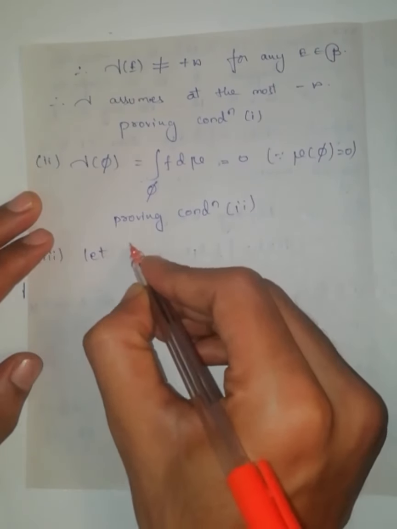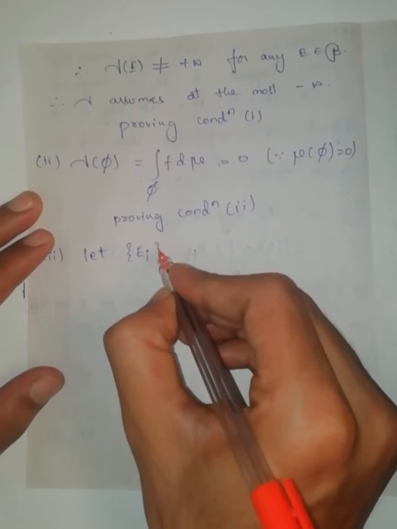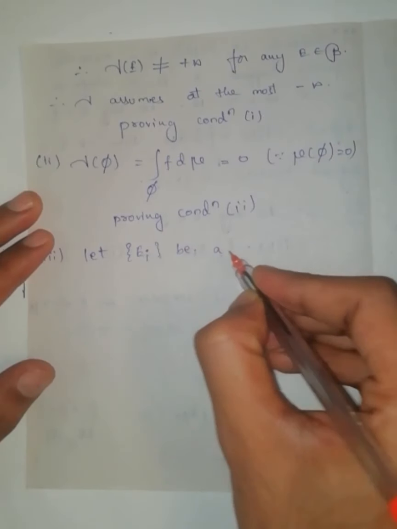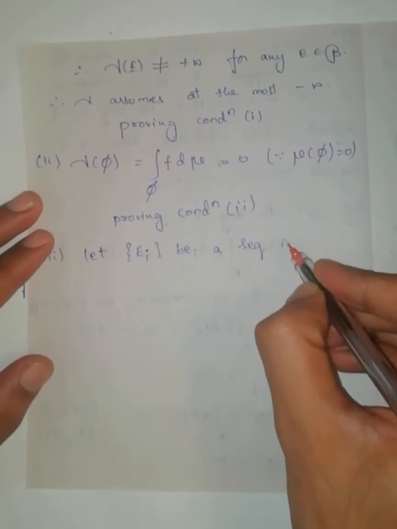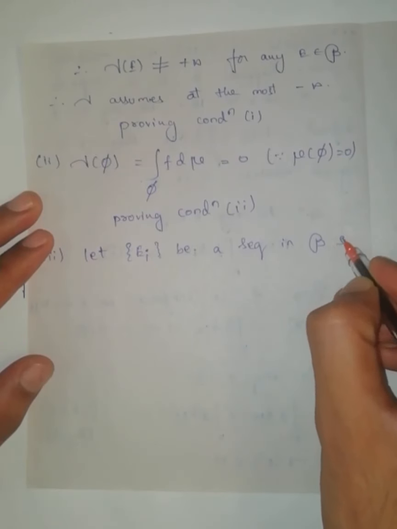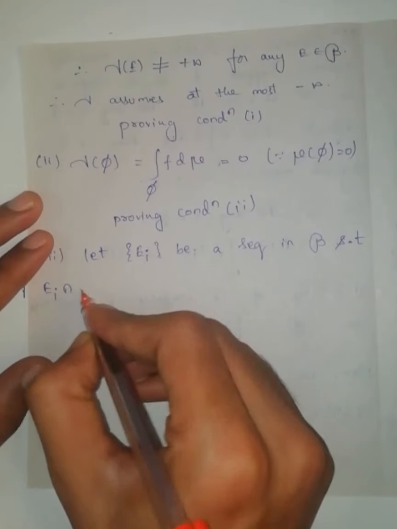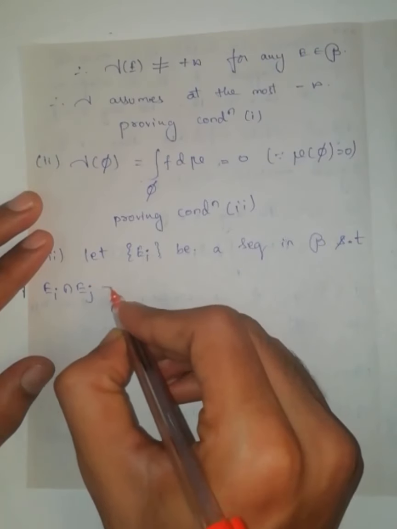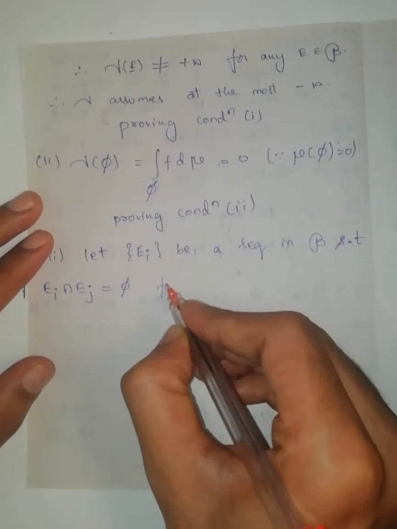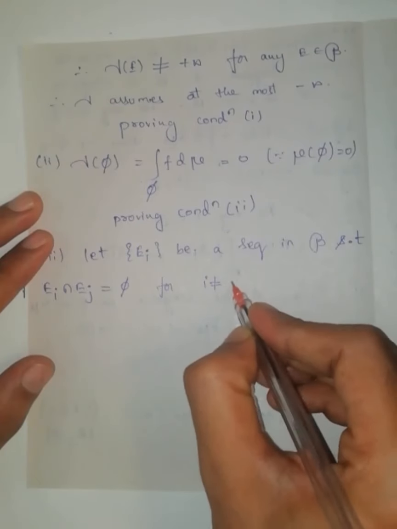Now third one, let Ei be a sequence in script B such that Ei intersection Ej is empty for i not equal to j.